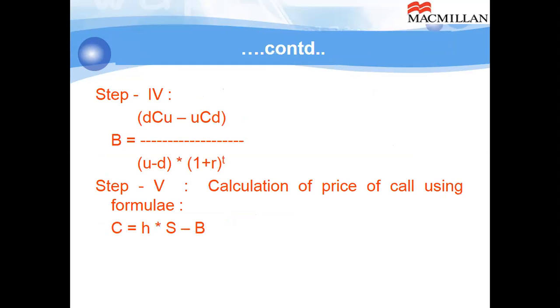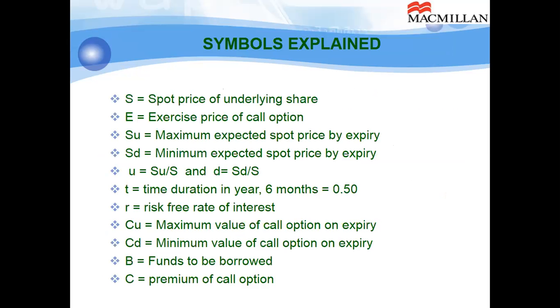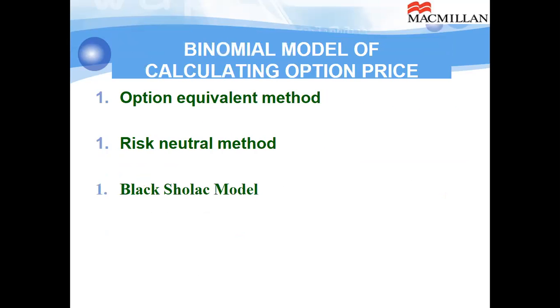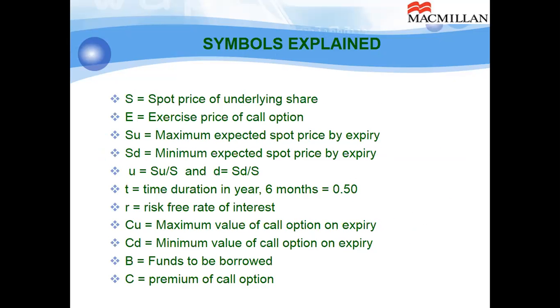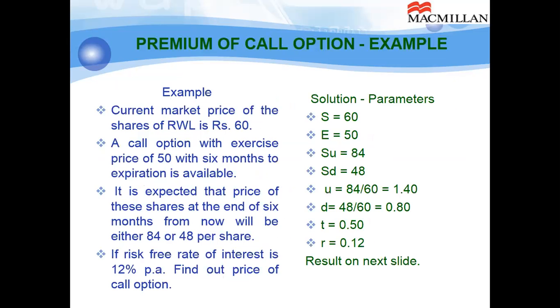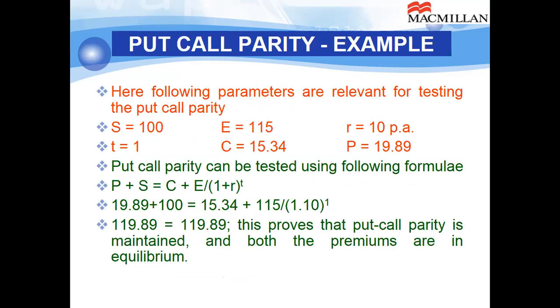What are these methods? Let me give a recap to you. These are the 3 methods: option equivalent method, risk neutral method, Black-Scholes model. So use any method for calculating premium of call option, then apply the fundamental of put call parity, you will arrive at premium of put option.